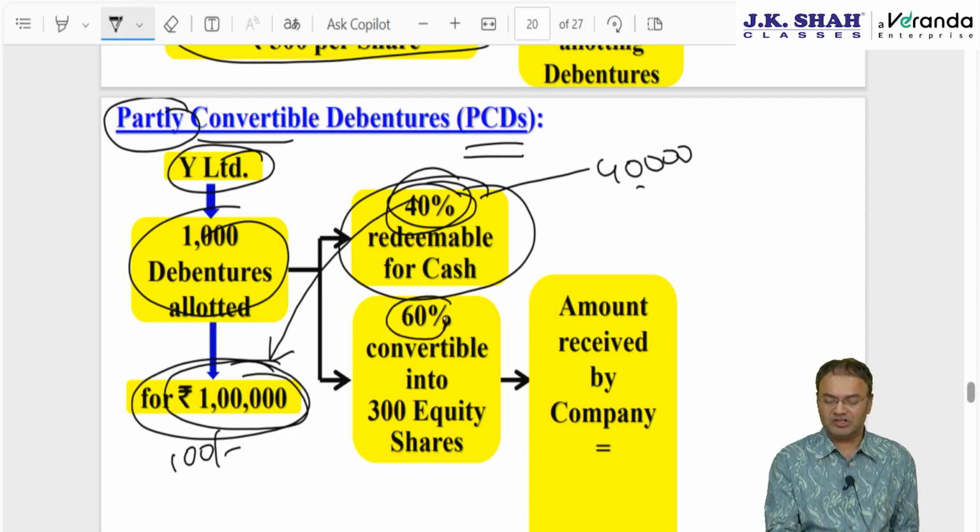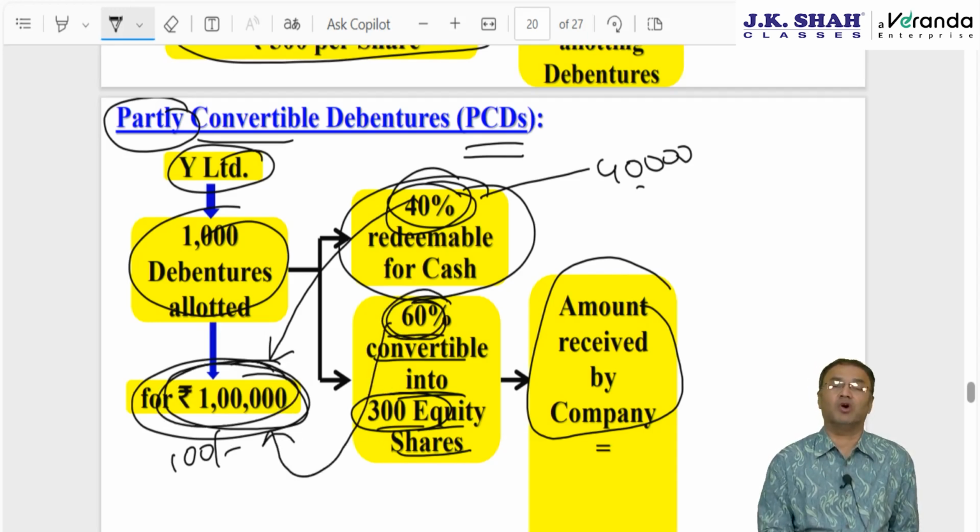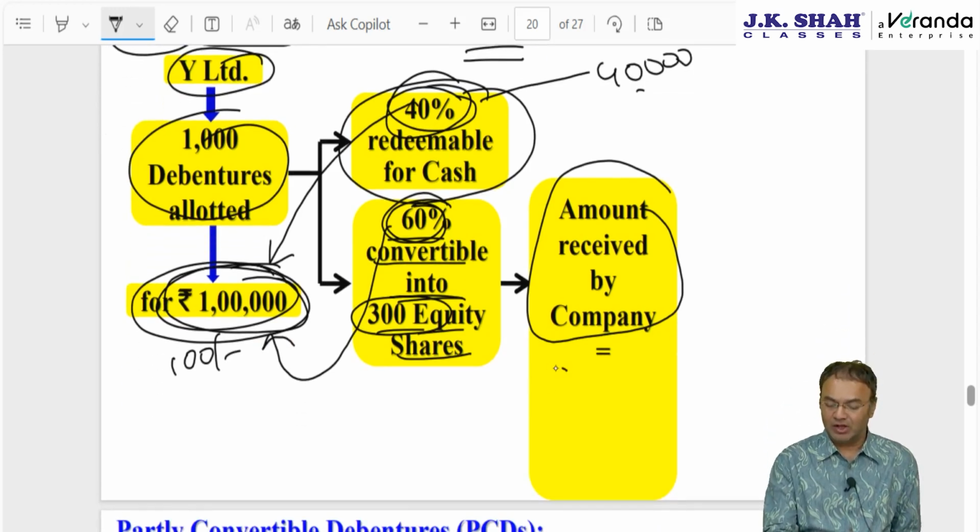the company will pay 40,000. The 60% balance is convertible into 300 equity shares, then the amount deemed to be received by the company for these 300 shares will not be zero, will not even be the same as 1 lakh, it will be proportionate cost, that is 60% of the cost of debenture, or 60% of what the company had received for allotting the debenture. It will be 60% of 1 lakh rupees.